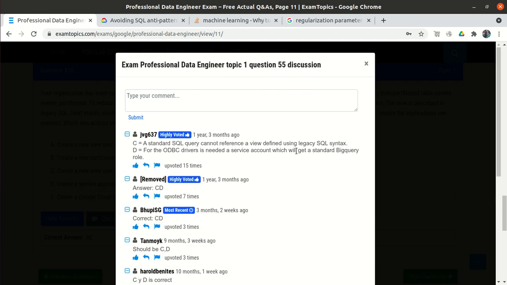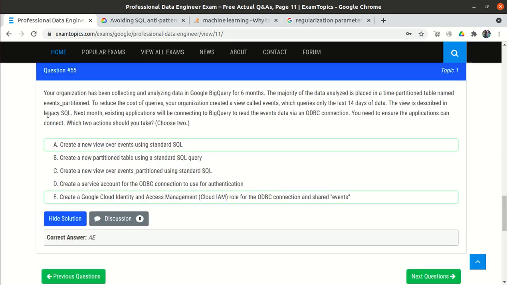Let's look. Yeah, most of the people say options C and D. Why? Because here it is mentioned legacy SQL, and BigQuery uses standard SQL, so we need to use standard SQL. Option A mentions a view over events, and option C mentions a view over the events partition table, and we have the events partition table. So out of A and C, we will use C. Option A is rejected, and option B is already rejected because there is no need to create a partition table.